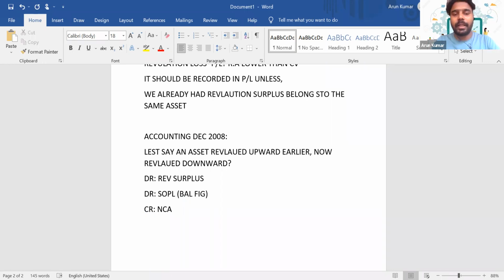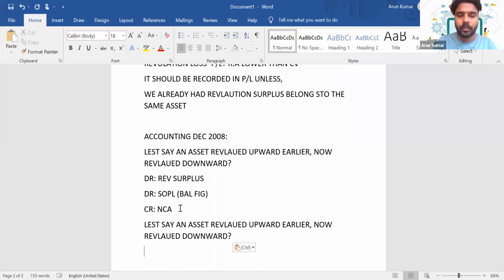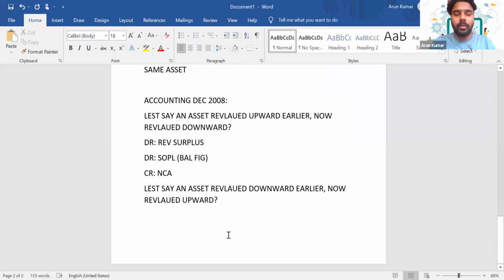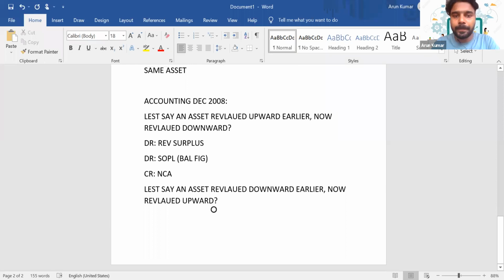Yes. So in the same situation, with respect to that question, if it's the opposite situation, if the asset was devalued downward earlier and now it is revalued upward, what will be the entry? How will you pass the entry there?